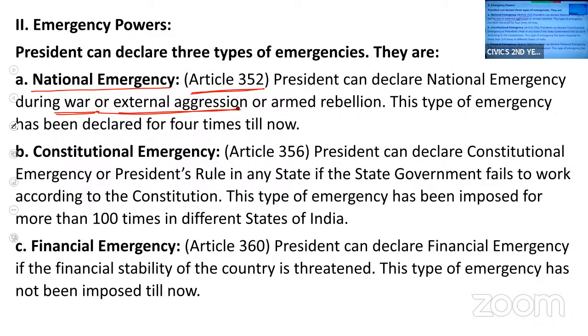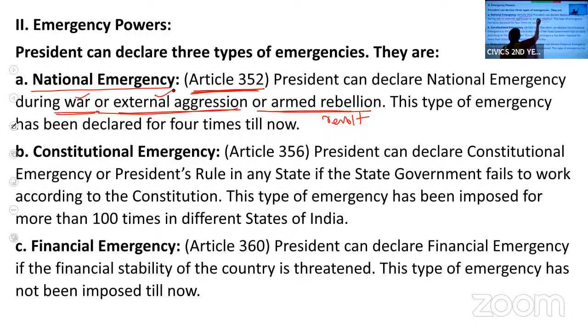Or armed rebellion, meaning revolt: if the people of the country are revolting against the government in an armed manner, the president can declare national emergency.